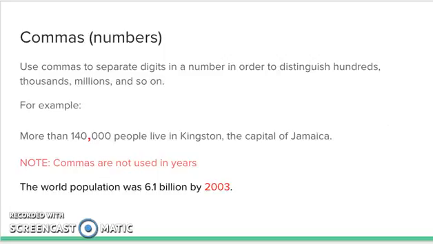Commas found in numbers. Use commas to separate digits in a number in order to distinguish hundreds, thousands, millions, and so on. For example, more than 140,000 people live in Kingston, the capital of Jamaica. In the numeric expression, the comma falls between the hundredths place and the thousandths place. Note, commas are not used in years. The world population was 6.1 billion by 2003. As you can see, there is no comma found within the number 2003 because it's a year.